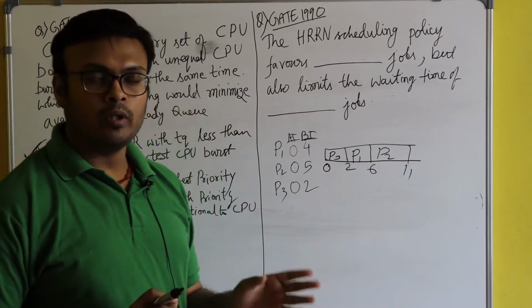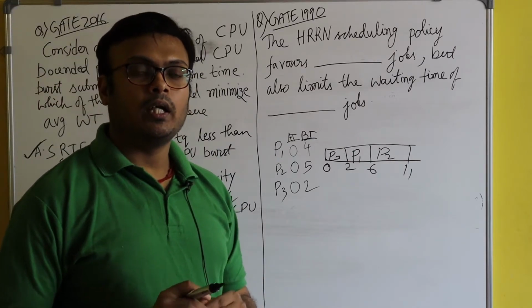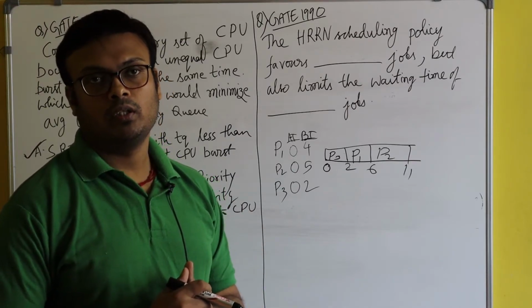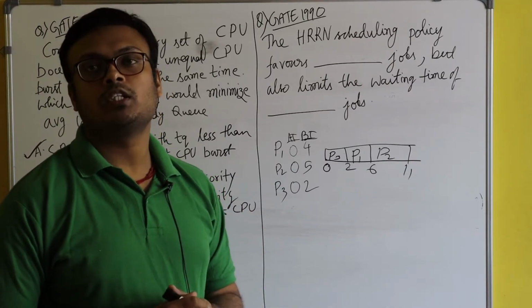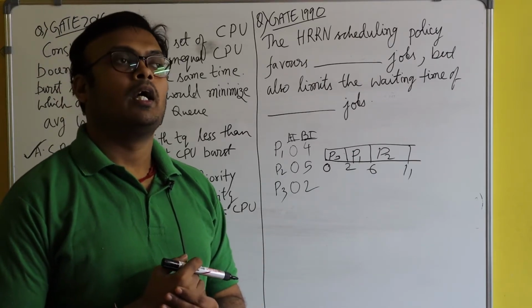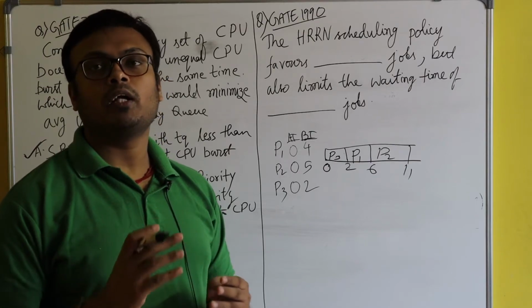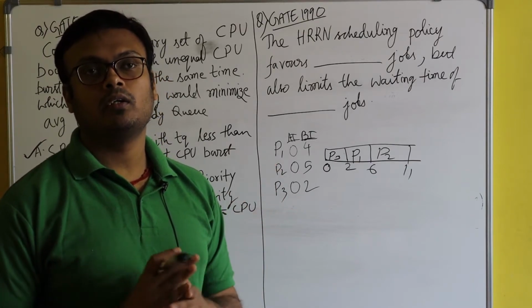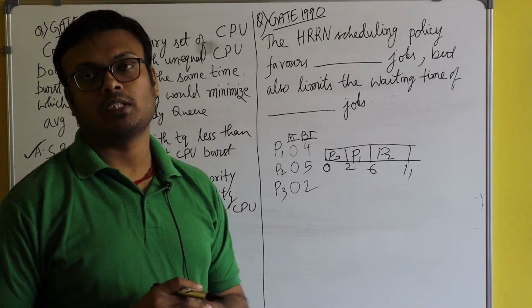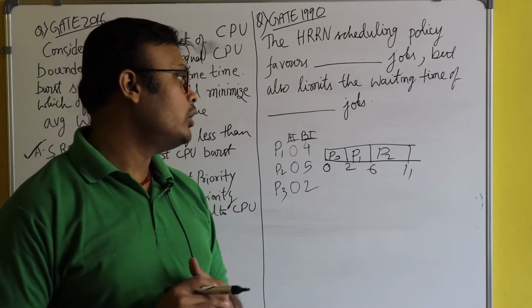I already told you in the previous lectures that a lot of context switches means CPU cycles will be wasted in the context switch. And also, if the time quantum is very big, then round robin will work like the FCFS algorithm, that I have already told you.